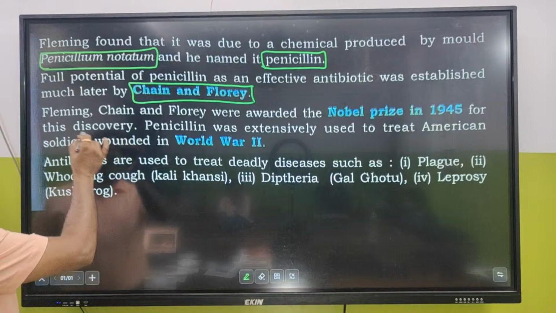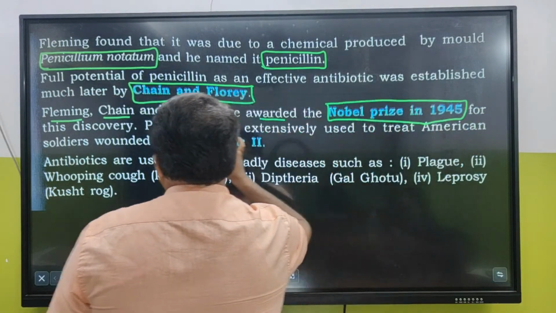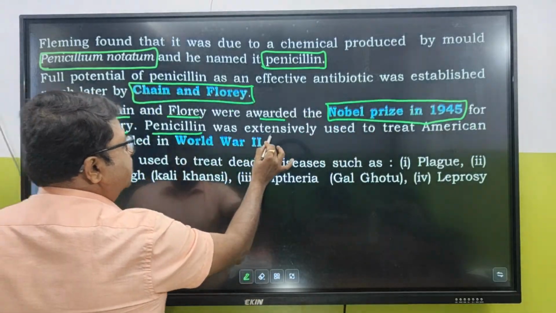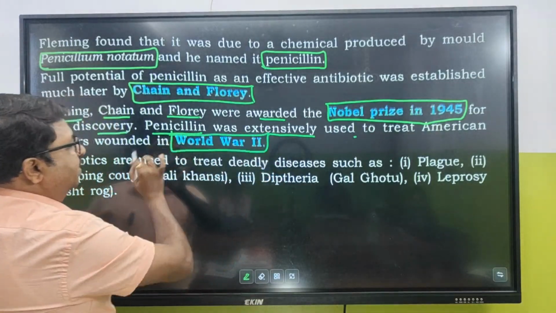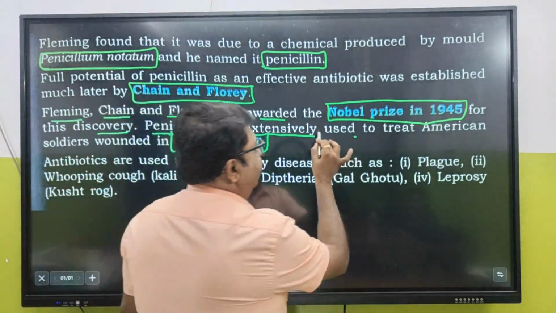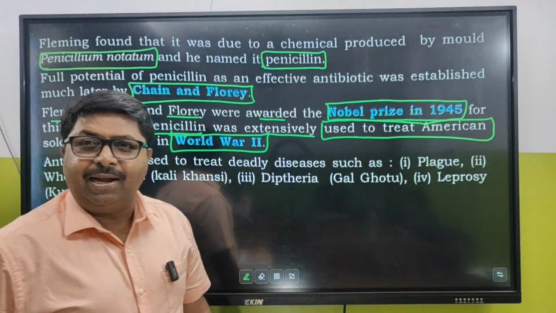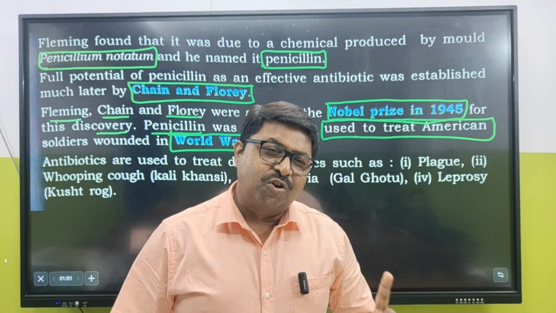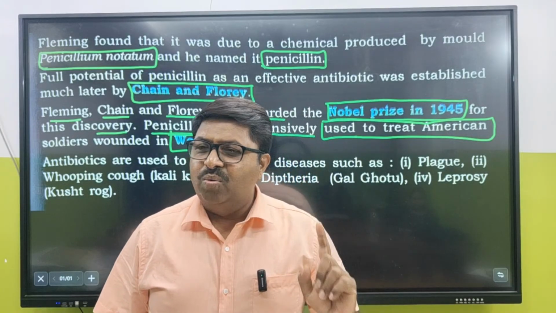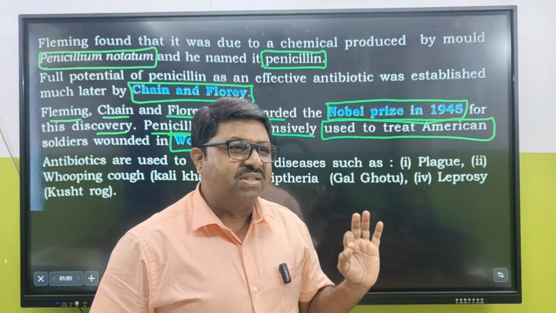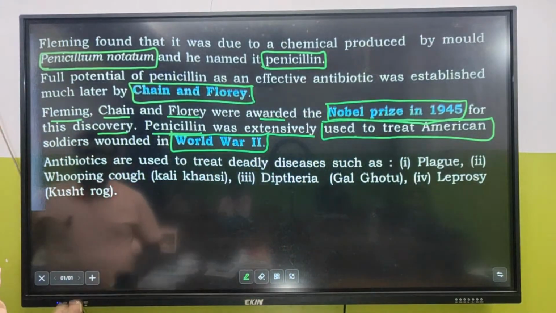Fleming, Chain and Florey were awarded the Nobel Prize in 1945 for this discovery. Penicillin was extensively used to treat American soldiers wounded in World War II, and that was a point of discussion. It was used only with American soldiers. Mind you, that was a point of discussion.